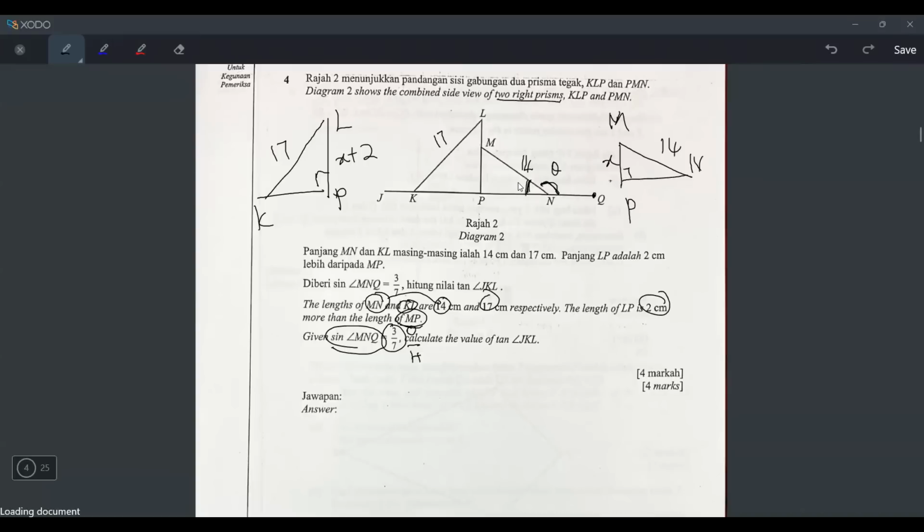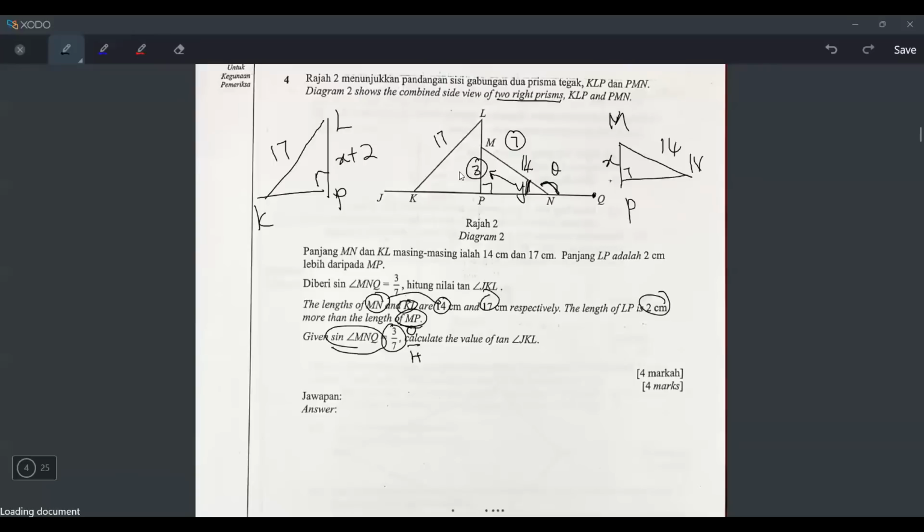Let's call this angle y, because we already have x. So I can write sine as 3/7: the opposite of y is 3, and the hypotenuse, which is opposite 90 degrees, is 7.